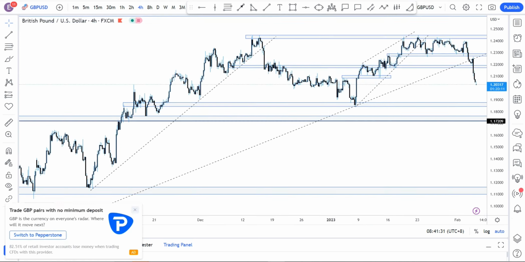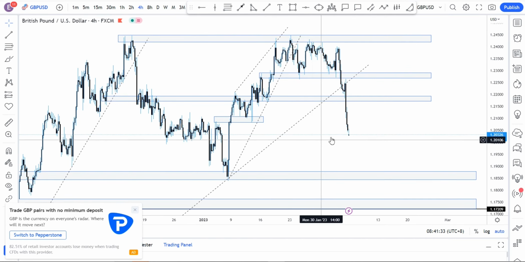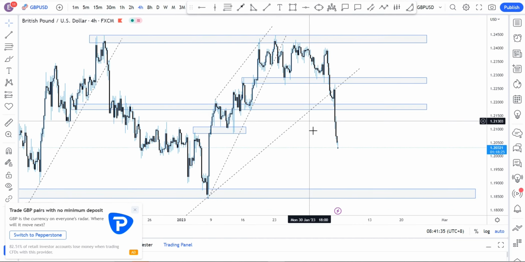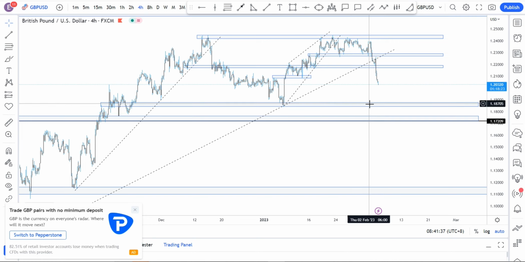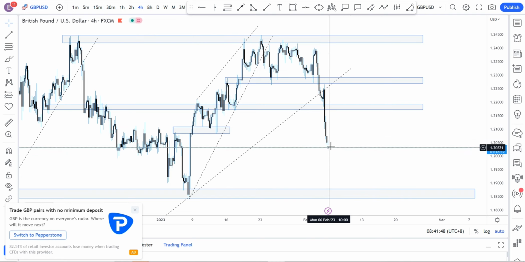And then on pound USD, similar to gold, the same kind of bias, continuation to the downside to 1.186465, or possibly 1.17, possibly. But before then, we could actually probably get a pullback to this region before the continuation.